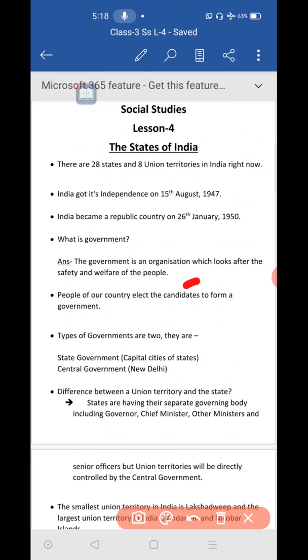In the state government and the central government, about that I will explain to you now. It means the members of that government will be elected by the people who are living in this country. They cast their vote and elect them, and they send them to form a government.